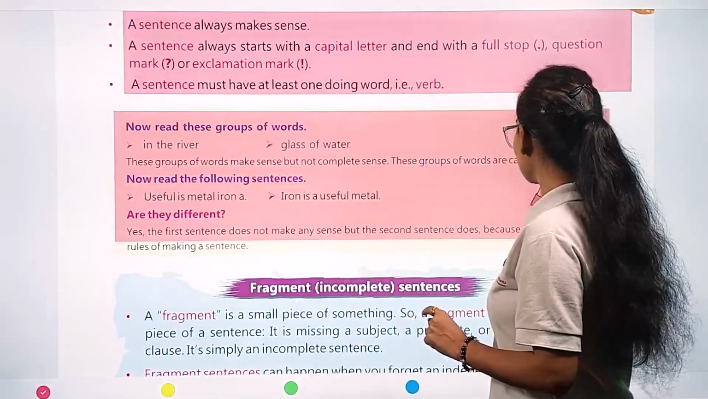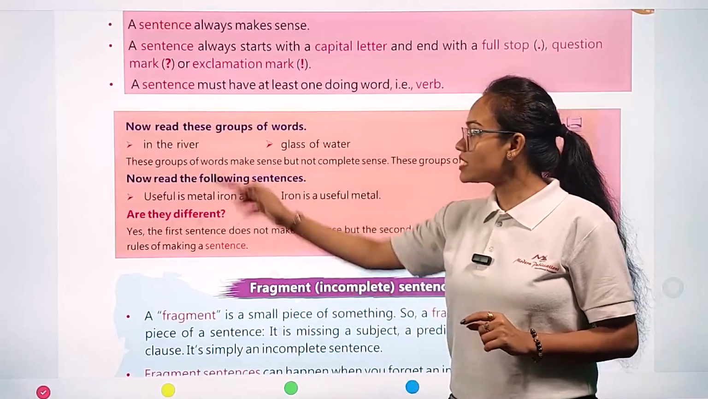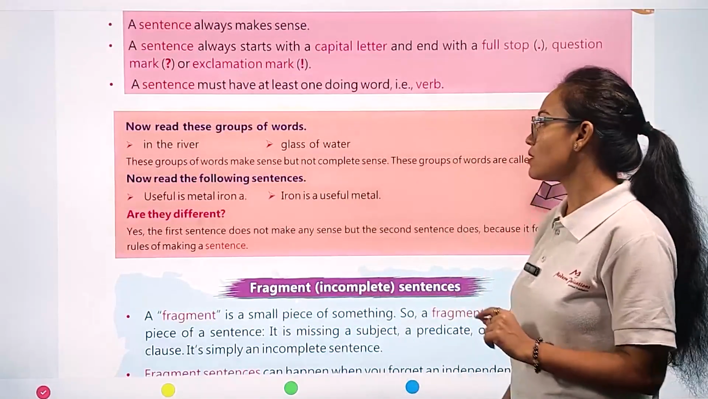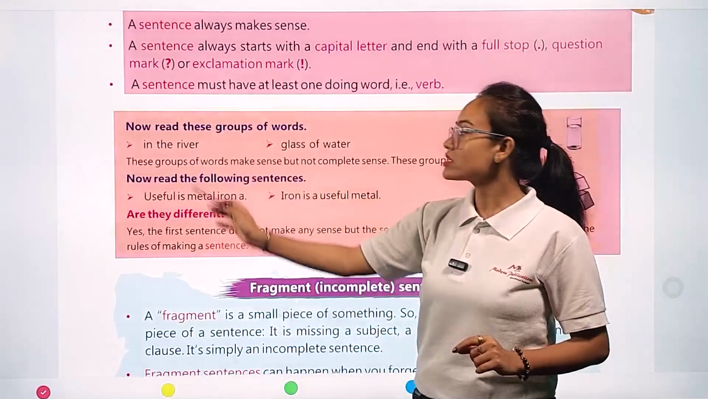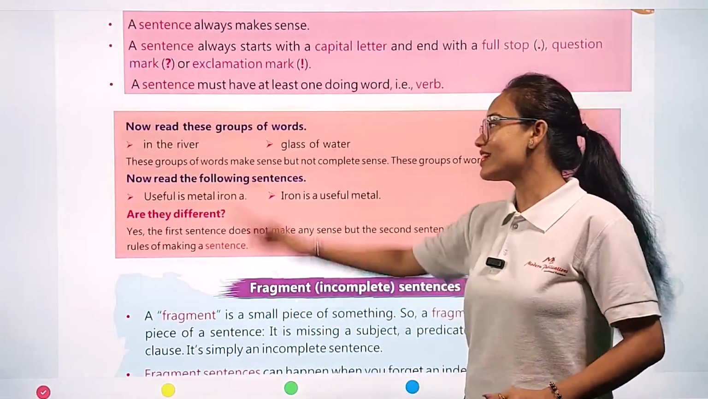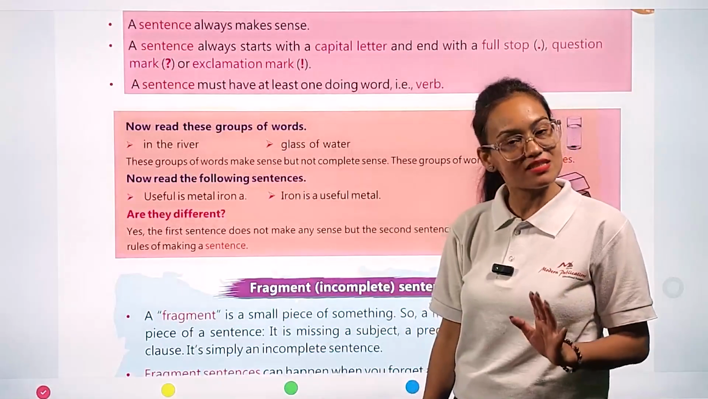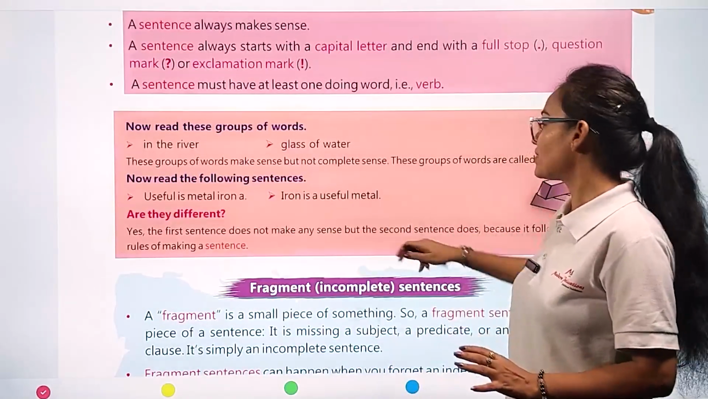Now read this group of words: in the river, glass of water. This group of words makes sense but not complete sense. These groups of words are called phrases. See, these two groups of words, in the river, glass of water, are making sense. But my dear students, they are not a complete sentence. That's why they are called phrases.